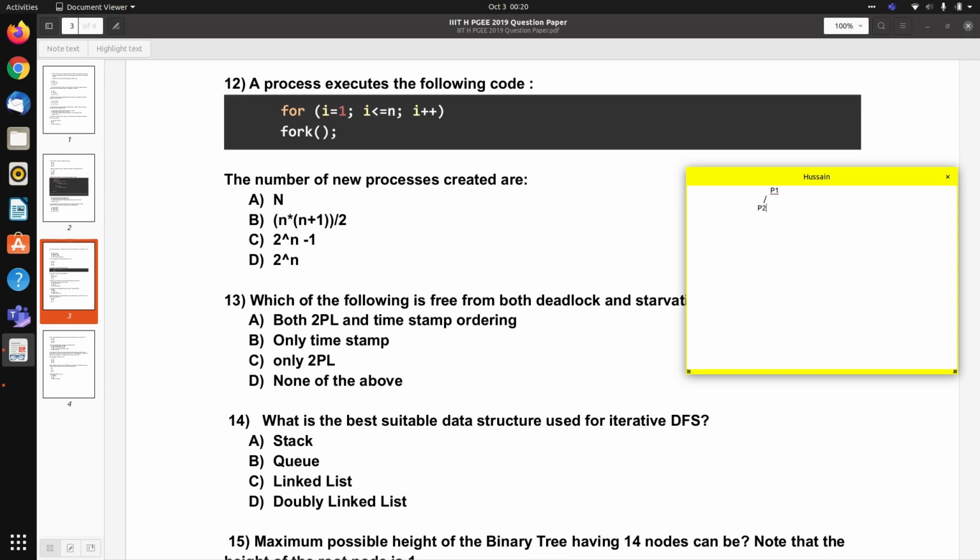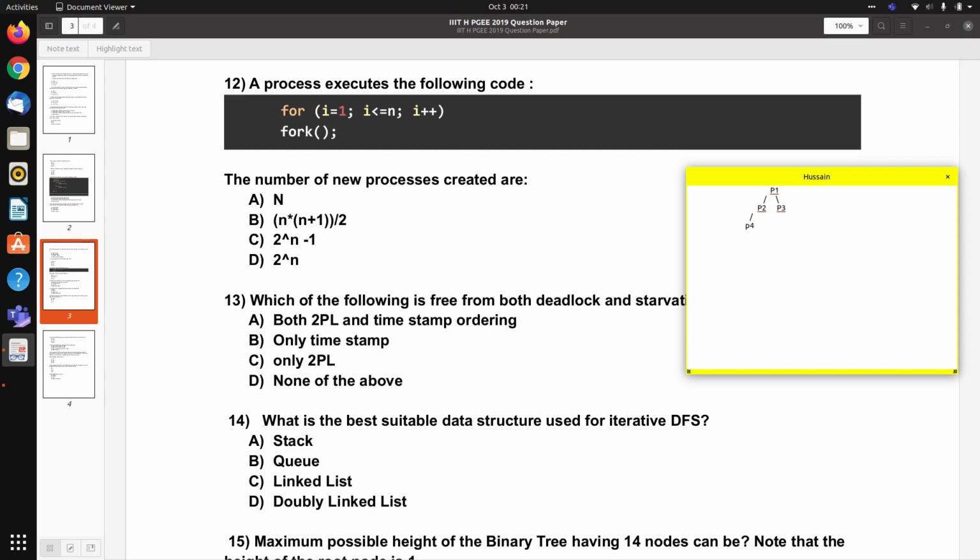Now when the fork is called for the second time, P1 gets one more child, this P3, and also P2 gets one more child, P4. So these are all the processes: P1, P2, P3, P4.